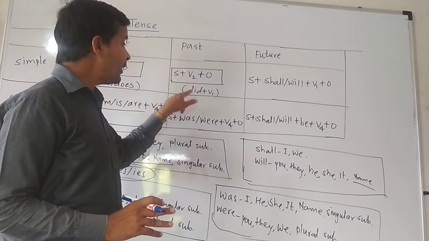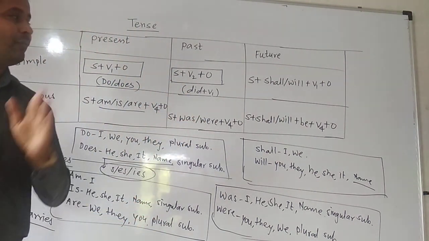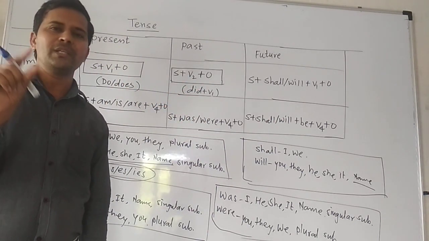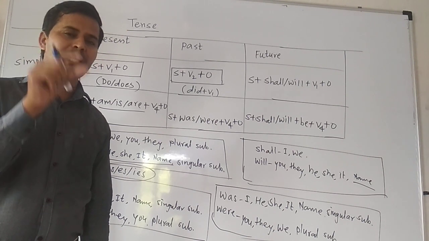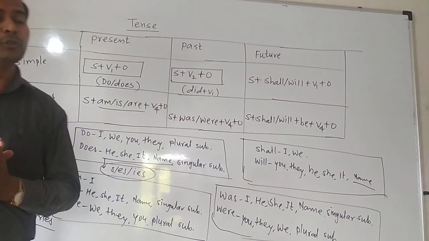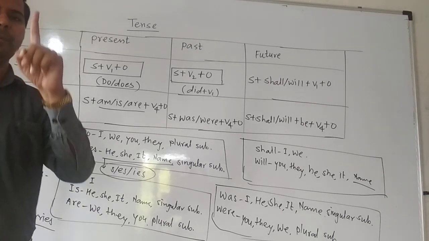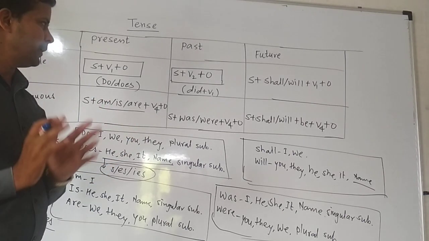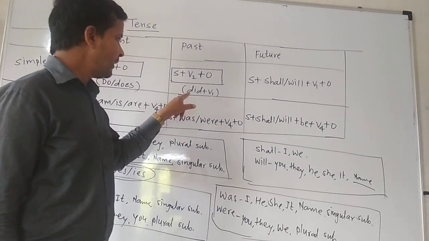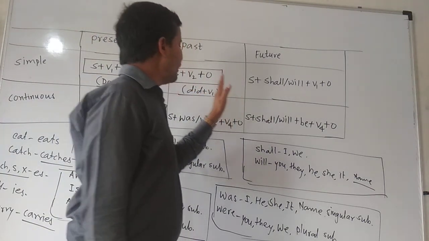Then they did not play cricket. See, here we have to use did, but after did we have to use the main verb form, because certain questions are there on spot the error. In those spot the error questions, we have to find the error. If did is used, then there will always be the main verb form, V1, used there. Then see the next one.